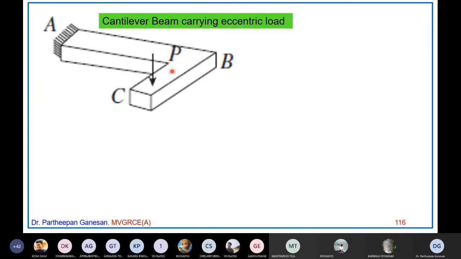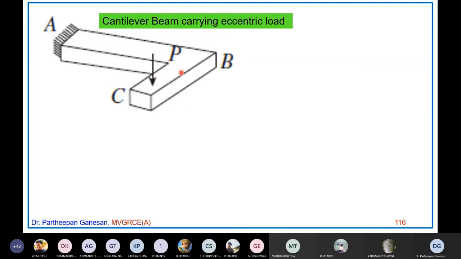Now this is a cantilever beam, and there is a perpendicular leg also, and that is carrying the load. Obviously this load will cause bending moment at this support, but for this member it will be a twisting moment, because it is going to twist this member.